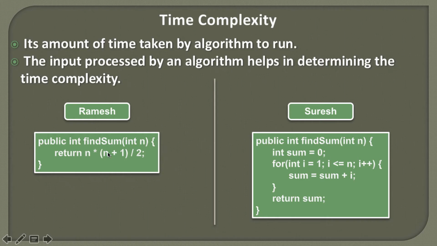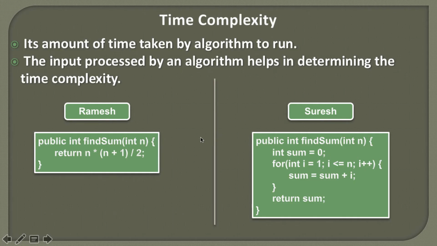Definitely the formula algorithm will be more efficient than the loop one, because the time taken by it will be less as compared to this. We'll also discuss how to calculate time complexity in much greater detail in our upcoming videos. But for the time being, we just analyze that this algorithm will be much better, because here there is only one constant statement, and here we are iterating in a for loop where this line gets executed n number of times, because the loop goes from 1 to less than or equal to n.